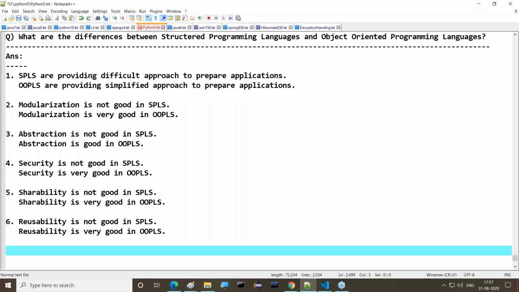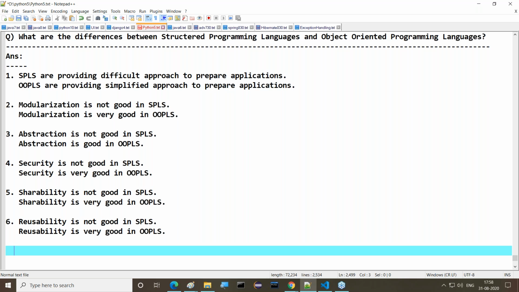In object orientation, before this, if you take the C programming language, code reusability we are able to achieve through functions. But if you take Java and Python, functions are available, and through the functions we are able to achieve code reusability. Apart from this, inheritance is available. Inheritance is able to improve code reusability.